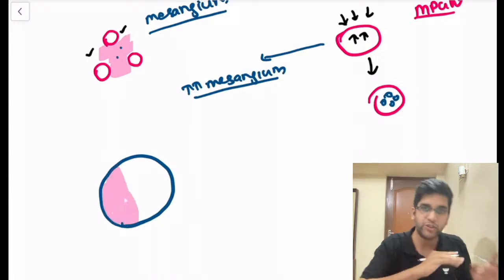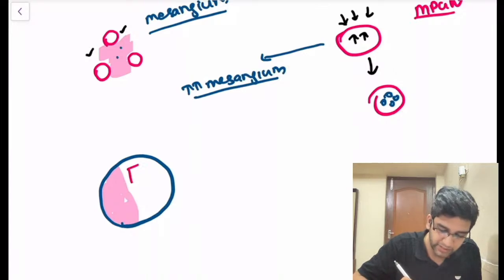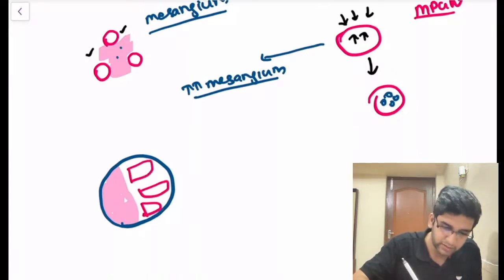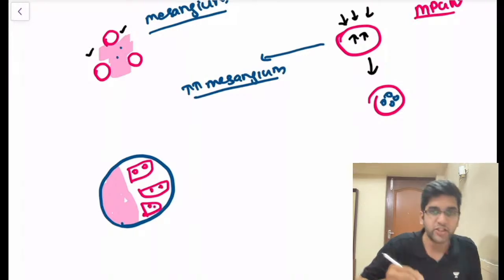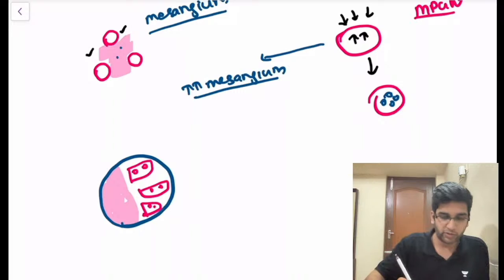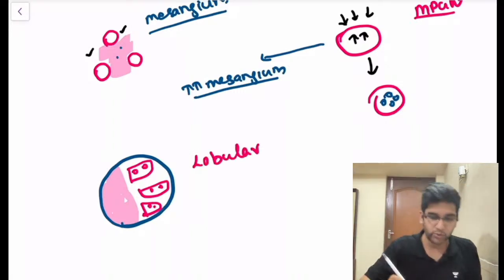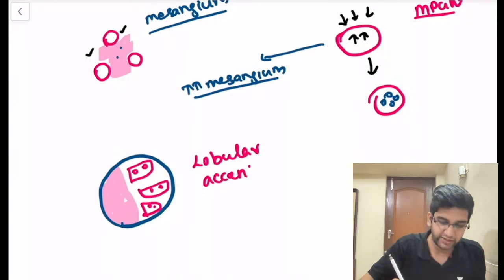Let's assume this half is uniform clay, normal, and here what happens is the clay will become cracked. It will hold my capillaries, inside which I have capillaries. This is called lobular accentuation. The lobules of the glomerulus get accentuated. If you have Robbins, you can have a look at lobular accentuation. That's one of the classical findings.